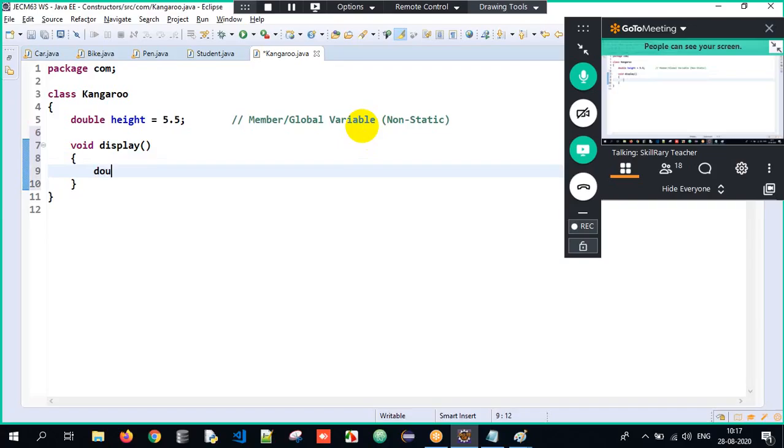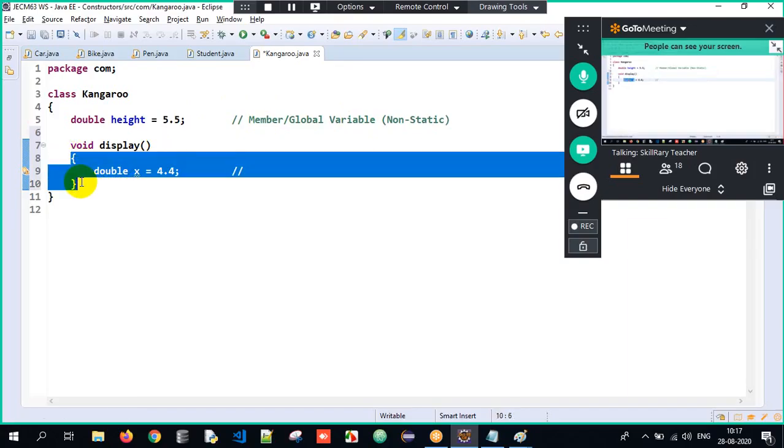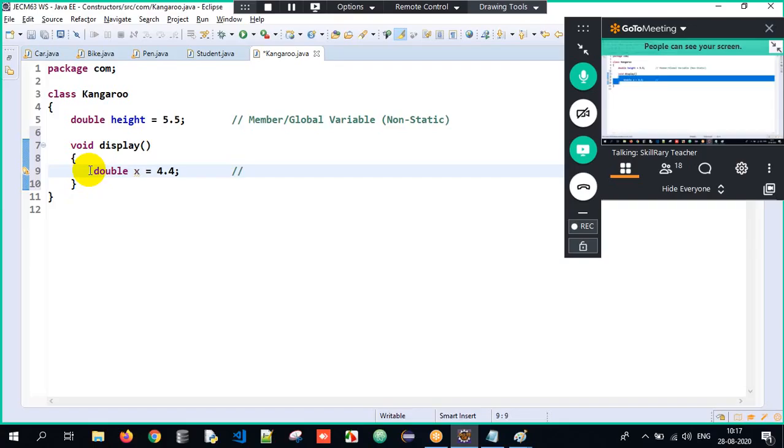Now I have double x equals 4.4. Is this a local variable or a member variable? Sir, this is a local variable, sir. Why? Because this x has been declared within a specific scope. Therefore, it is local to that method. It can be accessed only within that method. So, therefore, it is a local variable. Got the clarity? Understood? We are done with this respective part here.